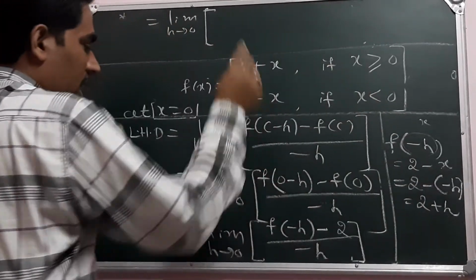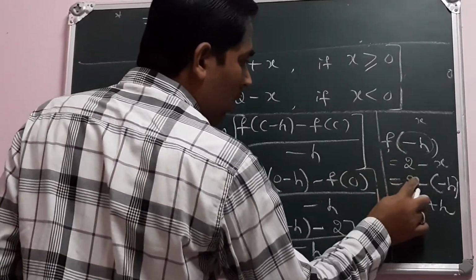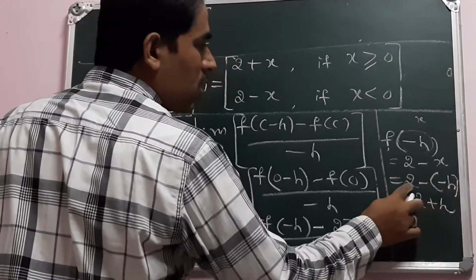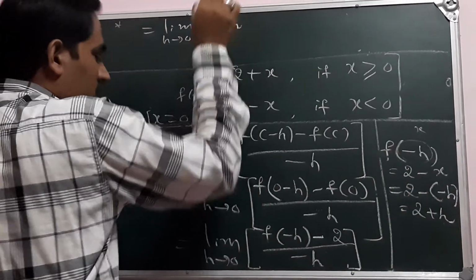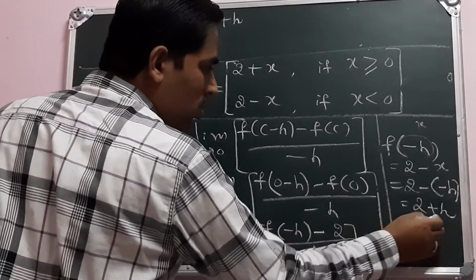So f of minus h is equal to 2 minus of minus h, that is 2 plus h. I write it directly here: f of minus h value is 2 plus h.